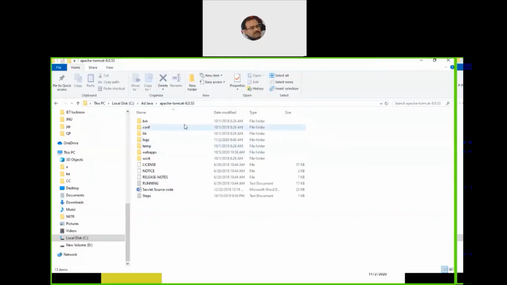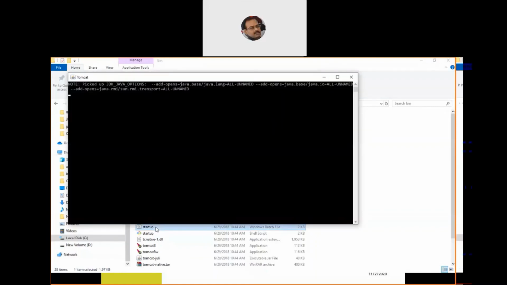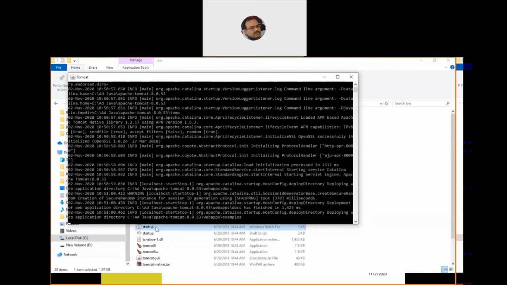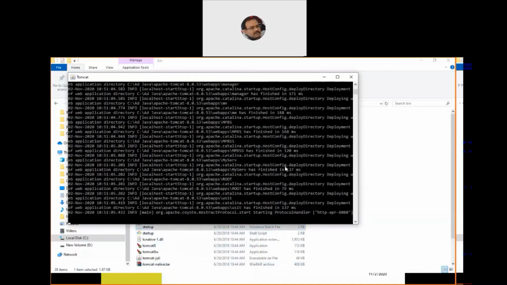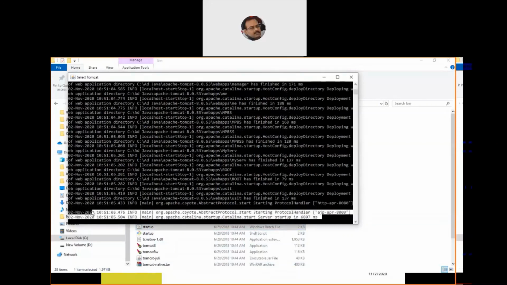So we need to go to the Apache Tomcat folder. Within Apache Tomcat, we'll have the bin folder, and within the bin, we'll have the startup file, right? That's how we start Apache Tomcat. So we'll load this startup file, and then the command prompt window will get activated. We'll have multiple commands running in the log of it. You can see the traces of it, and if everything is fine, then we should be able to see this last line.